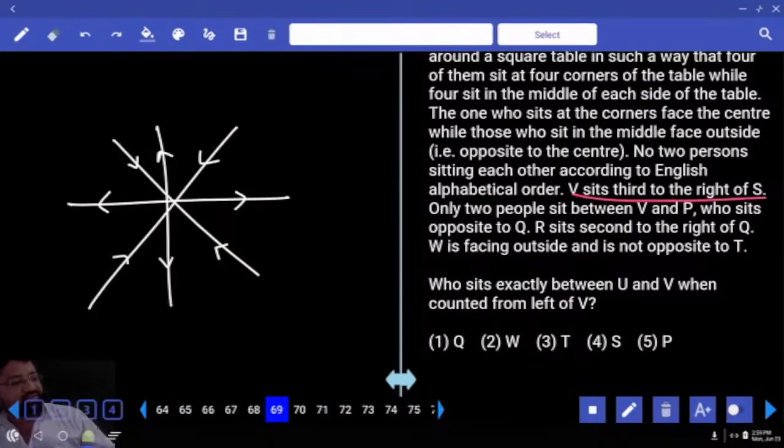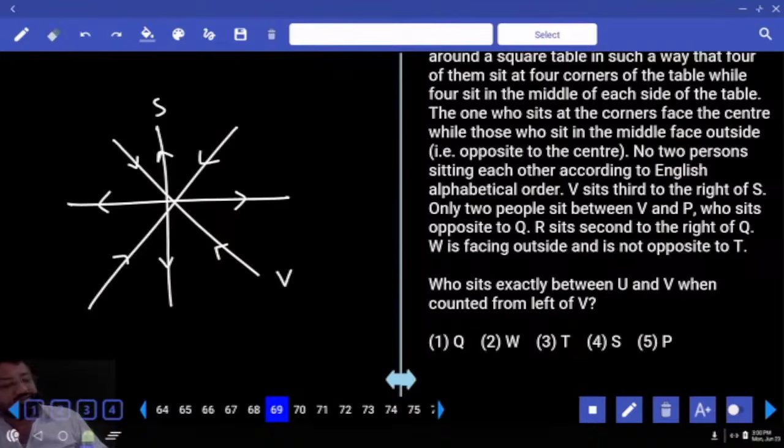It is very important. V sits third to the right of S. 2 people between V and... Any guesses? Look, V sits third to the right of S means a gap of 2 people between V and S. When S is on the right side, P should be on the left side. Understood? So first I take V facing outside and then S facing outside. So what is V? Third to the right of, yes, this is right.